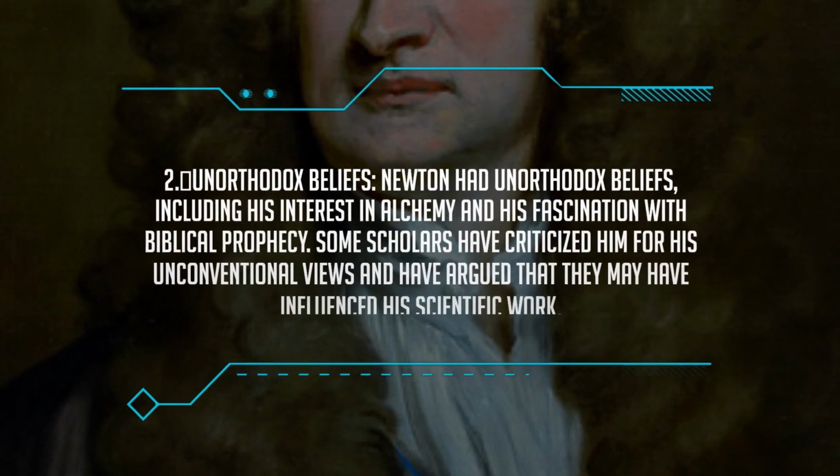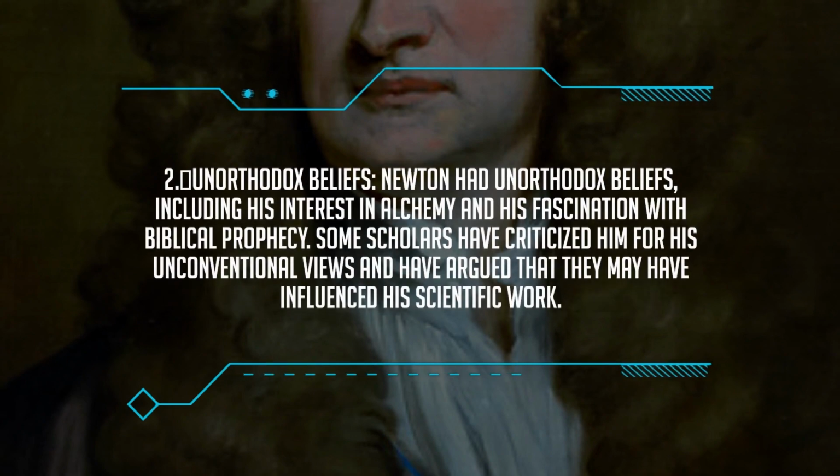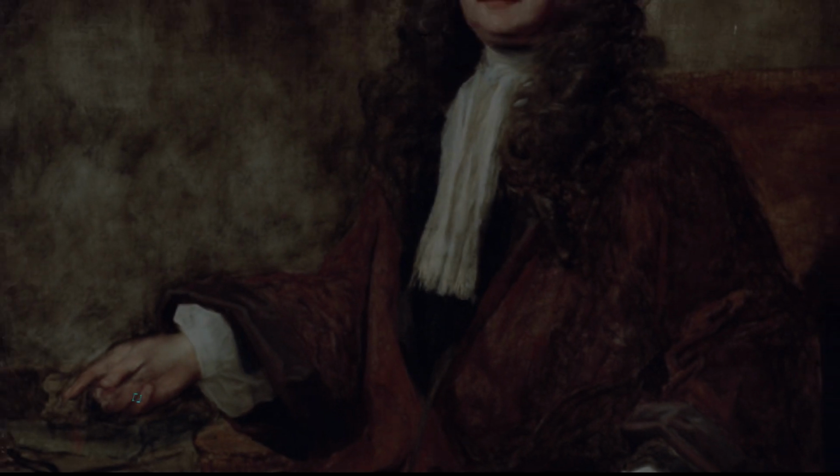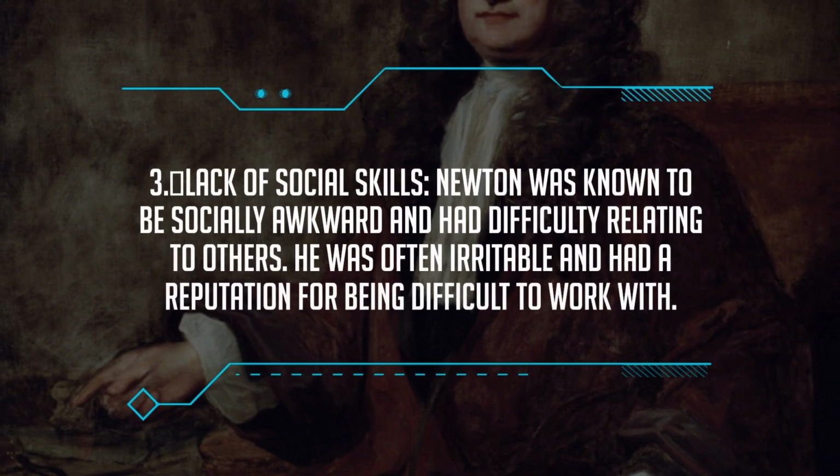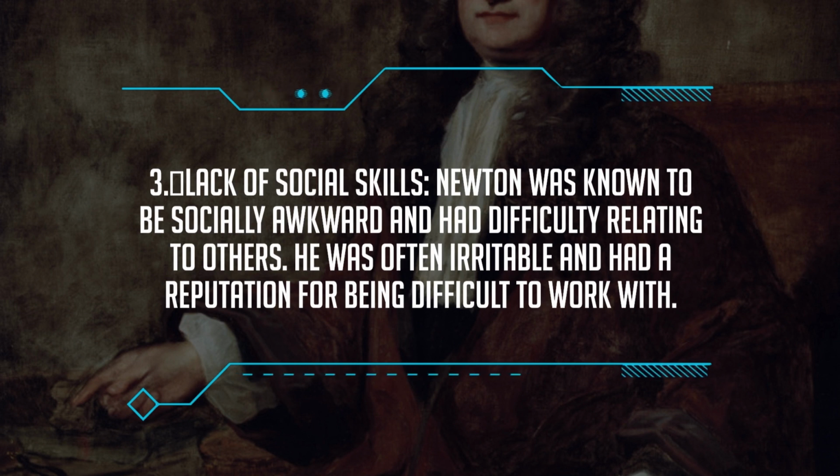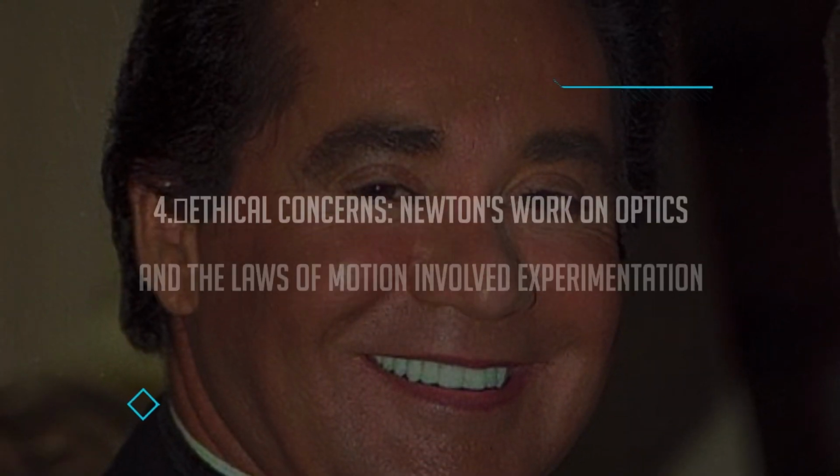2. Unorthodox beliefs. Newton had unorthodox beliefs, including his interest in alchemy and his fascination with biblical prophecy. Some scholars have criticized him for his unconventional views and have argued that they may have influenced his scientific work. 3. Lack of social skills. Newton was known to be socially awkward and had difficulty relating to others. He was often irritable and had a reputation for being difficult to work with.